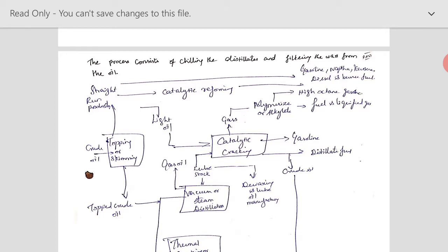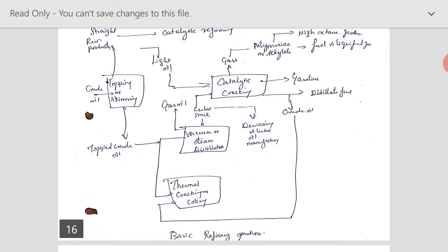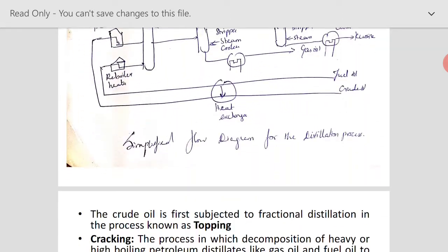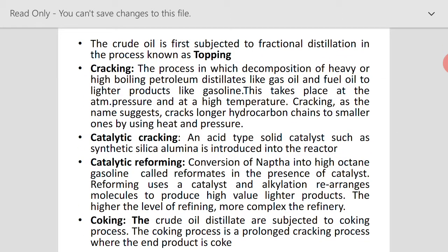So after topping, the light oil is subjected to catalytic cracking, where you will be getting your gasoline as well as distillate fuel, and the gas will also be there. It will get polymerized or alkylated, and it will be taken as a liquefied gas, or high octane materials will be received from this catalytic cracking. So catalytic cracking is, with the help of a catalyst, the heavier products being broken down into lighter products.